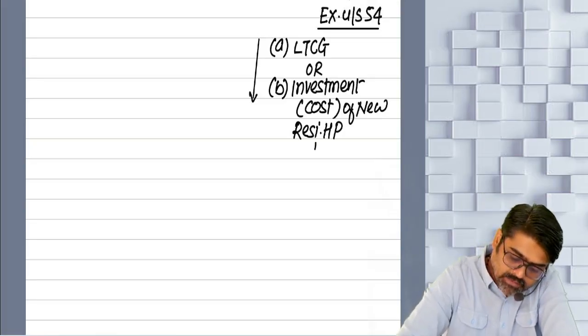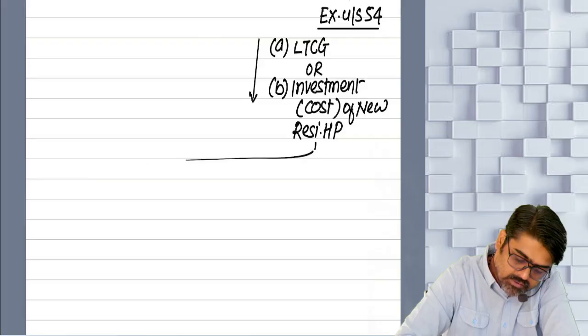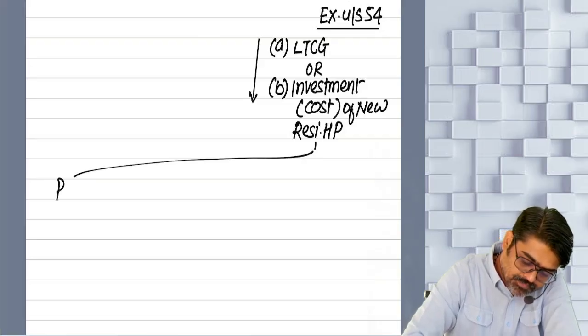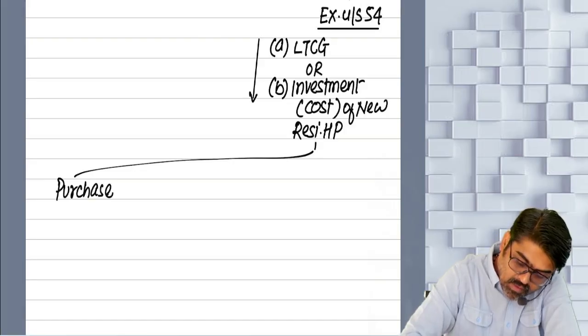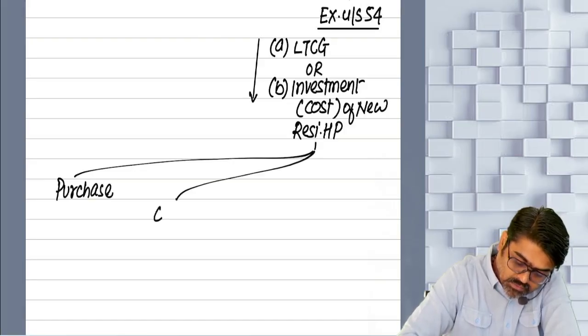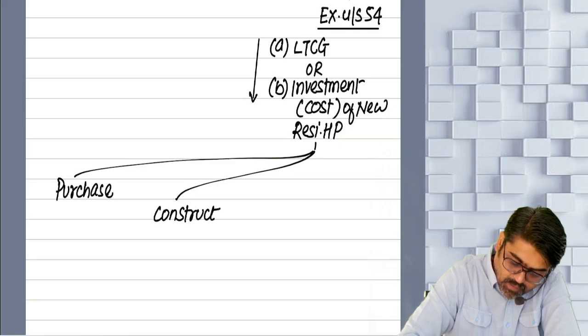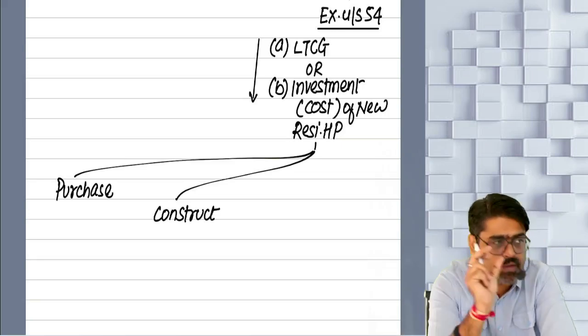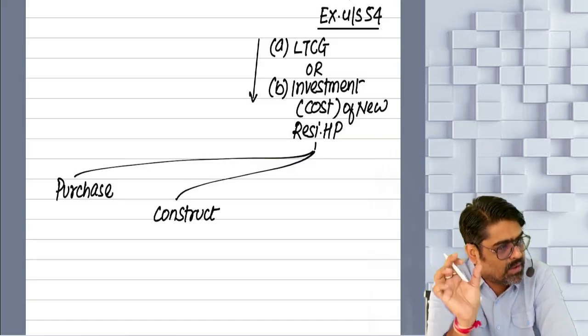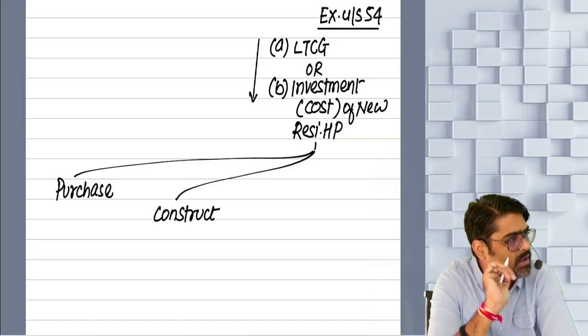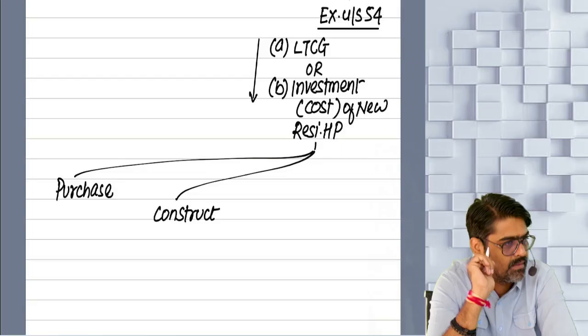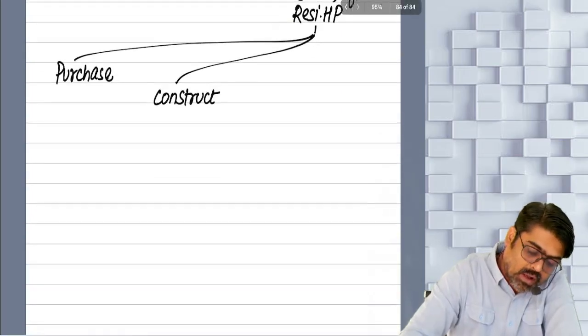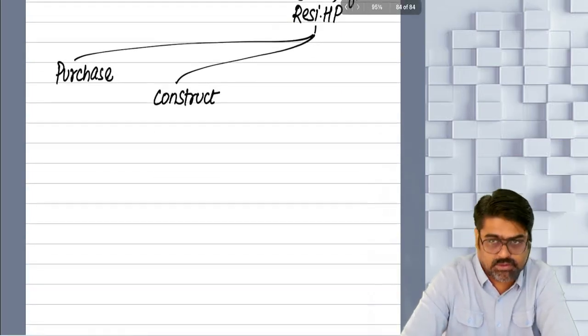Now this investment in a new residential property means what? You have to purchase or you have to construct. So whatever cost of the purchase or cost of the construction is there, is made out of this gain. But how many properties should be purchased?